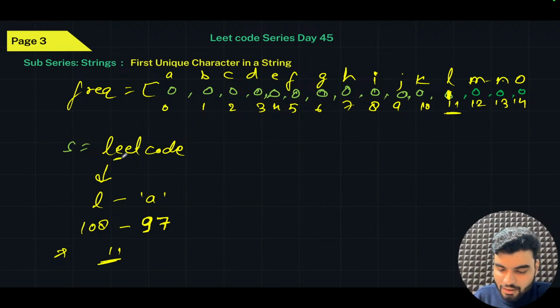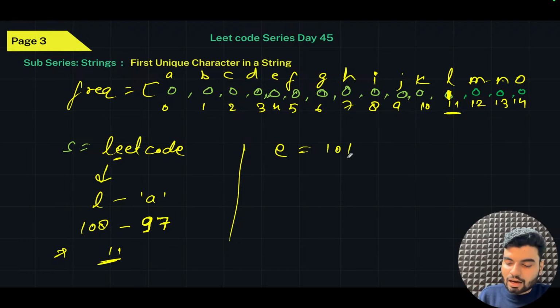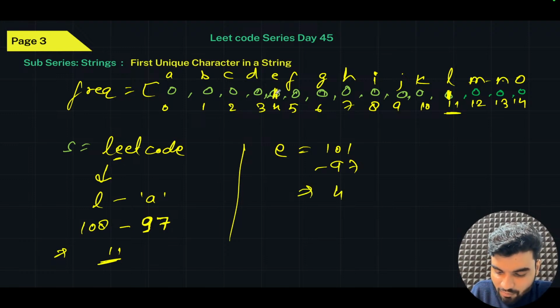Again, the E will have what value? E will have the value 101, the ASCII code of E. Now what will happen if you subtract 97, the value of A? You will have 4. On index 4 you will do plus plus, so this becomes 1.